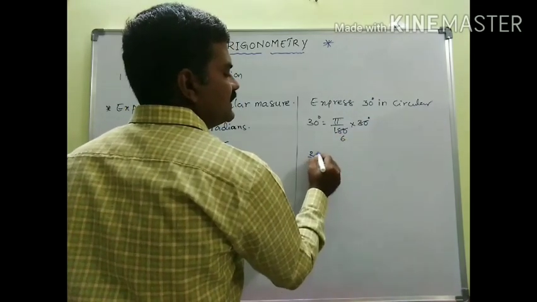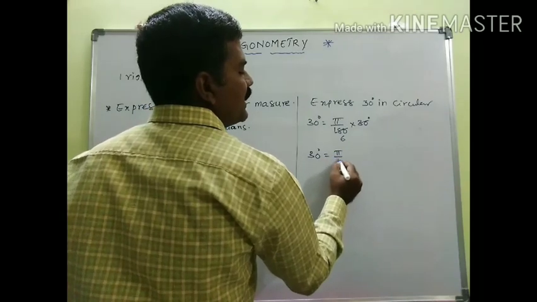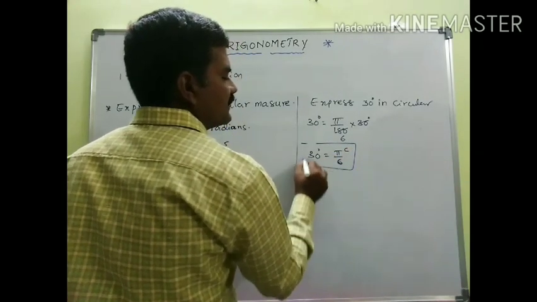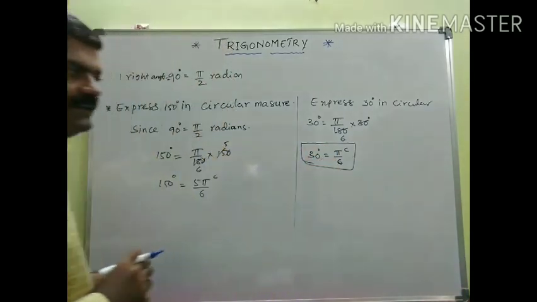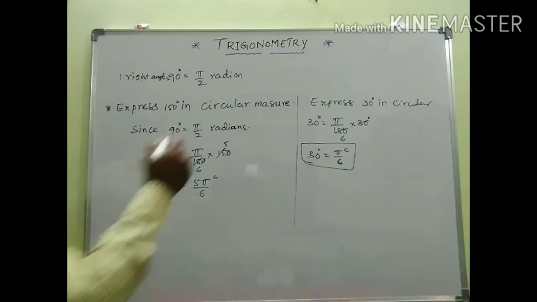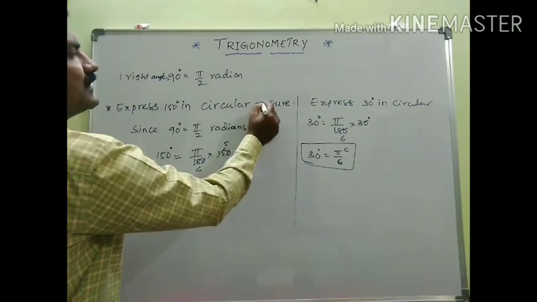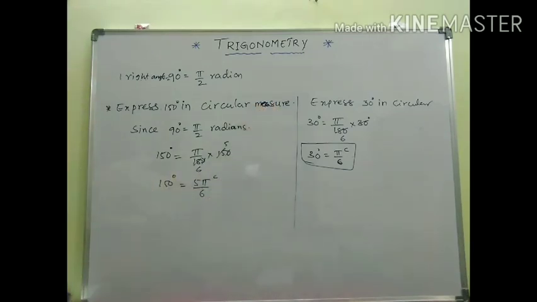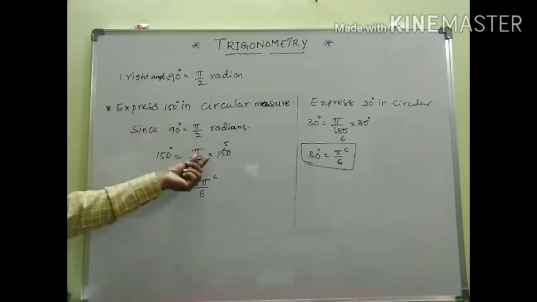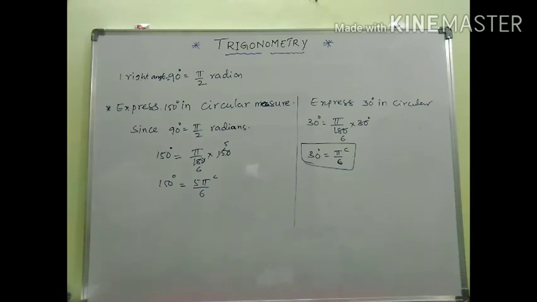Hence 30 degrees is nothing but pi by 6 radians. Hope you all understood about circular measurement. So do one thing: just take pi by 180 into whatever the angle is in degrees, and if you simplify, you are going to get it in terms of radians.